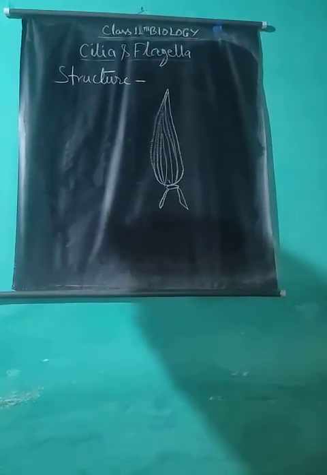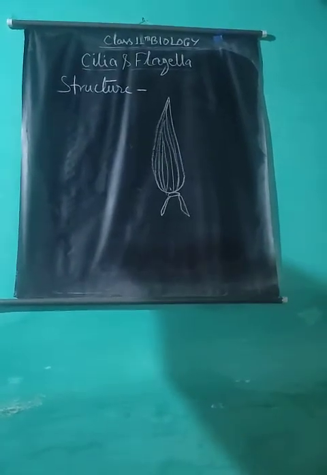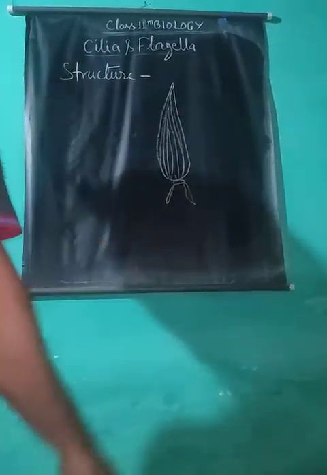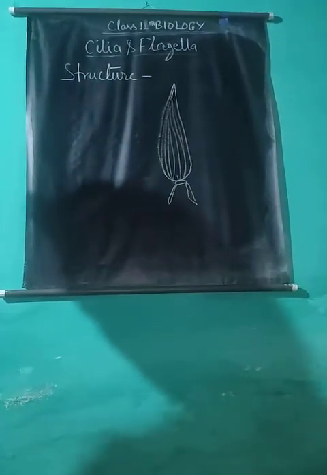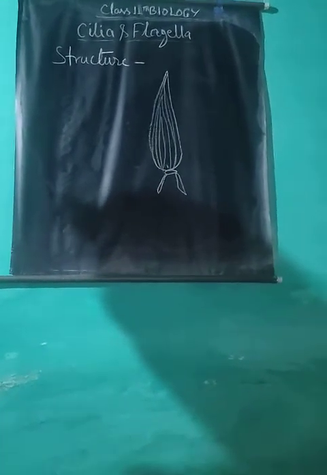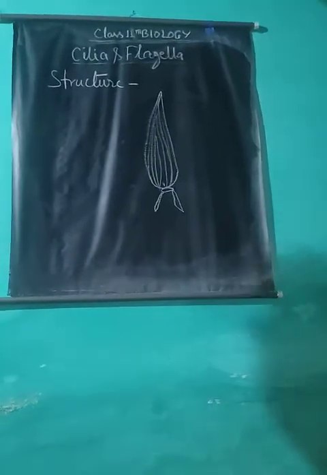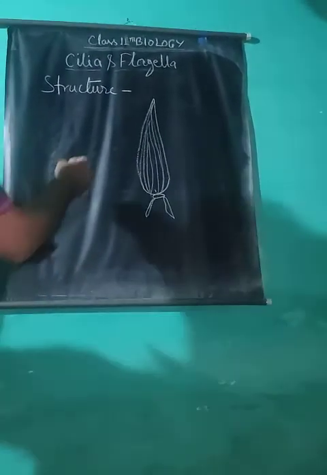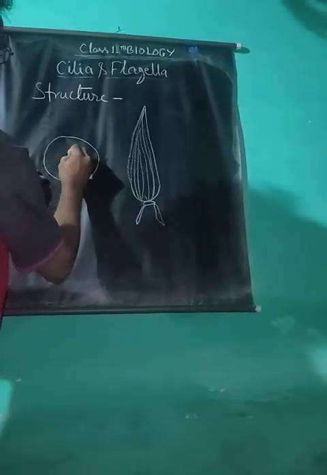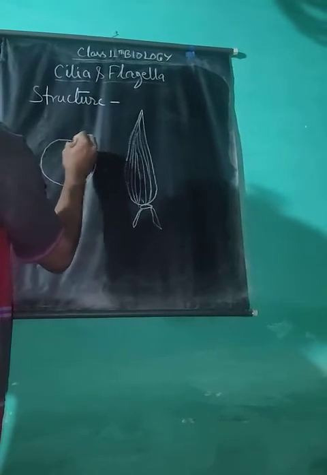Cilia and flagella have a fibrillar or microtubular composition, enclosed in a sheath of plasma membrane. A cross section of a flagellum shows 9 pairs of microtubules on the periphery and 2 single microtubules in the center. 2 tubules at the center and 9 at the periphery.